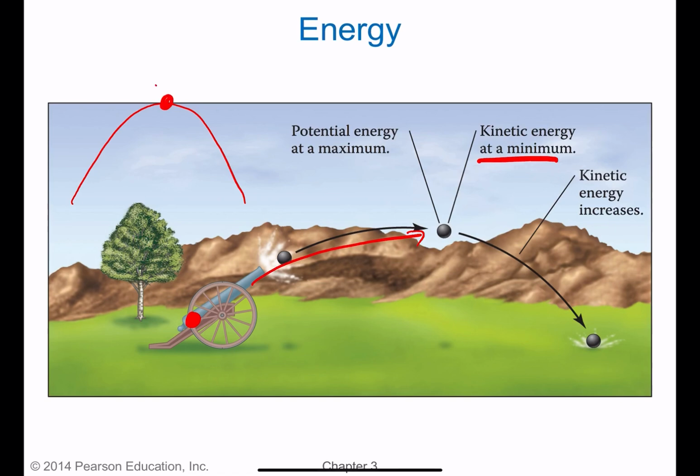It's still moving in the forward direction, but it rises up and then it falls back down. So its motion is at a minimum, so its kinetic energy is at a minimum. And then the potential energy is at a maximum because it's as high off the ground as it possibly can be. This is more like a physics example, but it's the same kind of thing. Kinetic energy and potential energy can be applied to chemistry just the same way as they can be applied to physics.